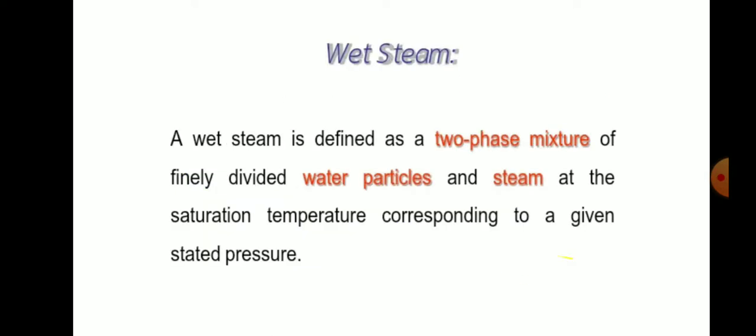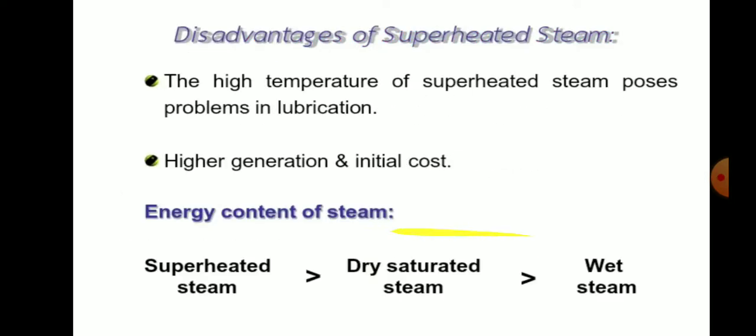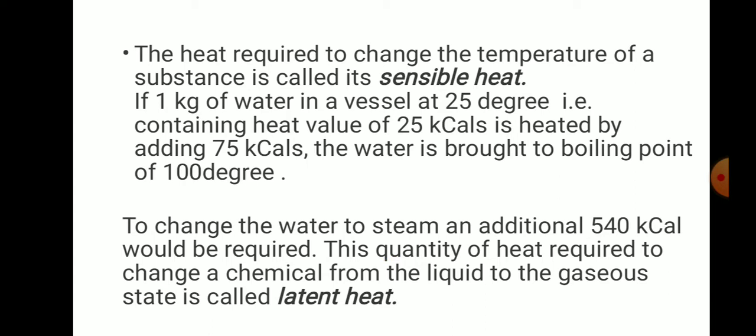So I will just show you what I mean by superheat and latent heat. The heat required to change the temperature of a substance is called as sensible heat. If 1 kg of water in a vessel at 25 degrees centigrade, containing heat value of 25 kilocalories, is heated by adding 75 kilocalories, the water is brought to boiling point of 100 degrees. So that is heat added to boil.